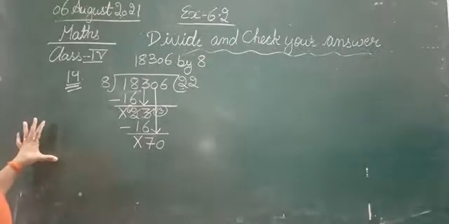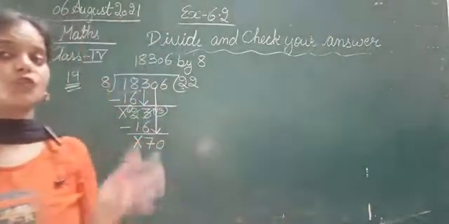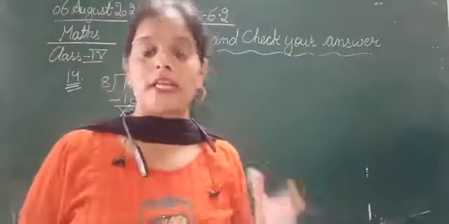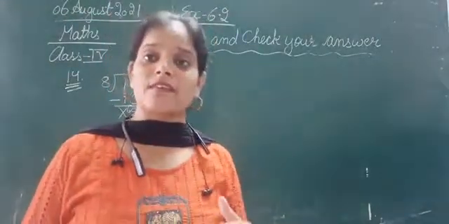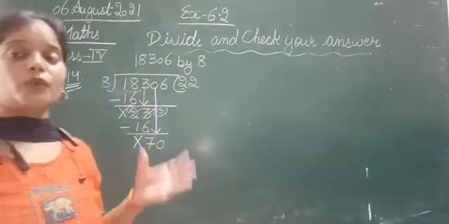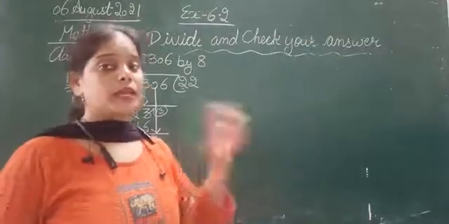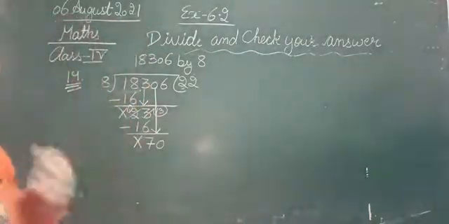8 ones are 8, 8 twos are 16, 8 threes are 24, 8 fours are 32, 8 fives are 40, 8 sixes are 48, 8 sevens are 56, 8 eights are 64, 8 nines are 72. 8 nines are 72 and 8 eights are 64, so we will move backward.